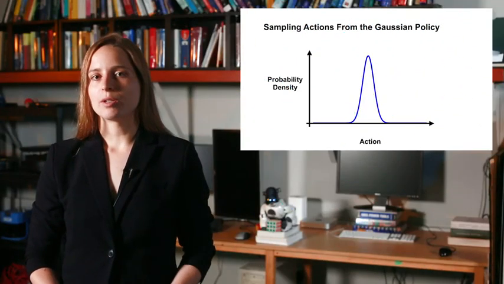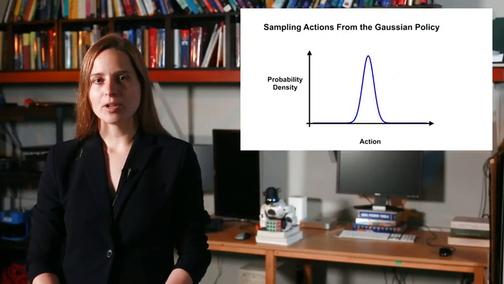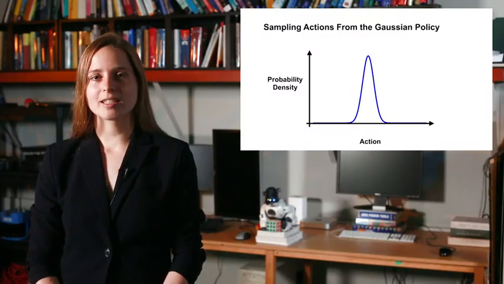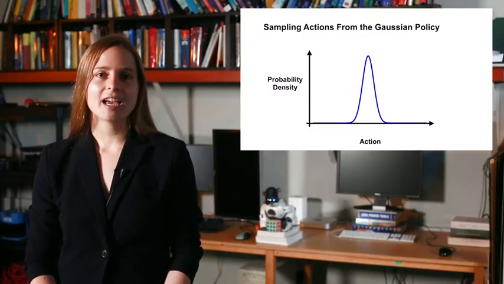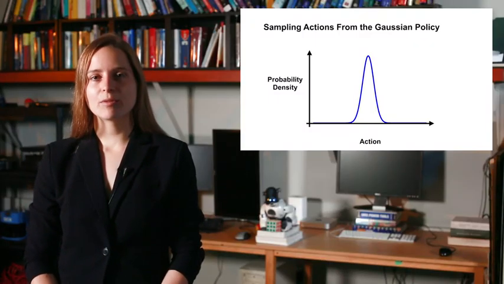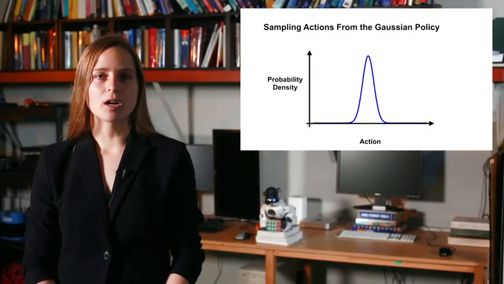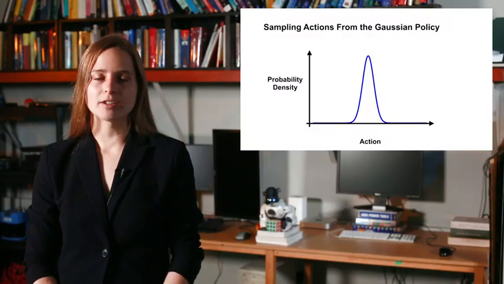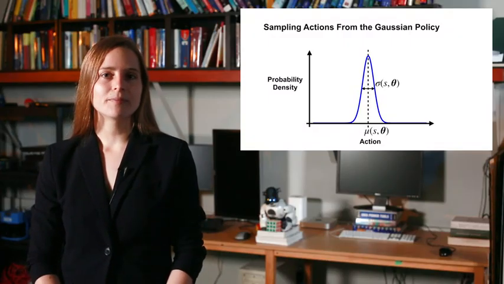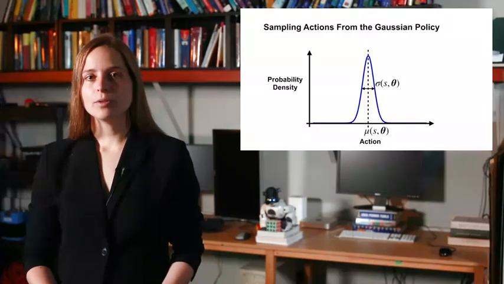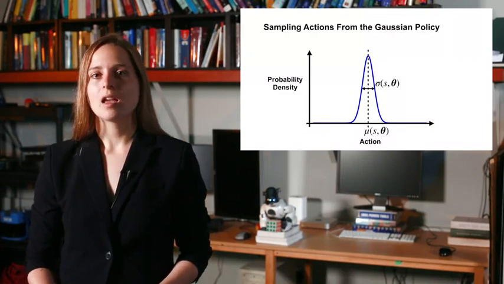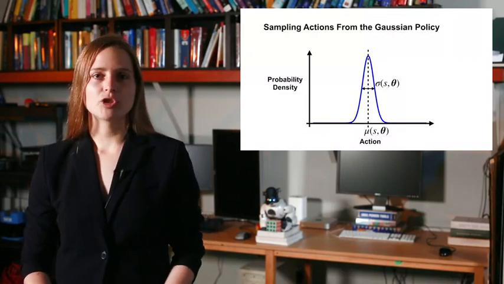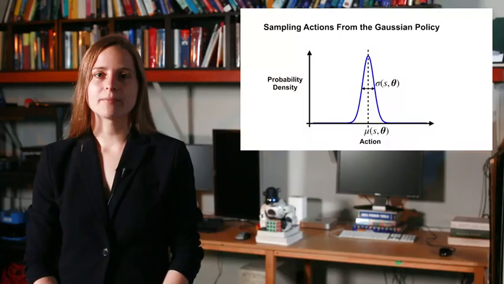We've defined our Gaussian policy. Remember, the main point of a policy is that it gives us a way to select actions. To select actions with this policy, we sample from the Gaussian. Many programming libraries include functions to sample from Gaussians, so we won't worry about that here. The procedure is simple. In a state, we compute mu and sigma from that state. We then call the Gaussian random number generator with that mu and sigma.